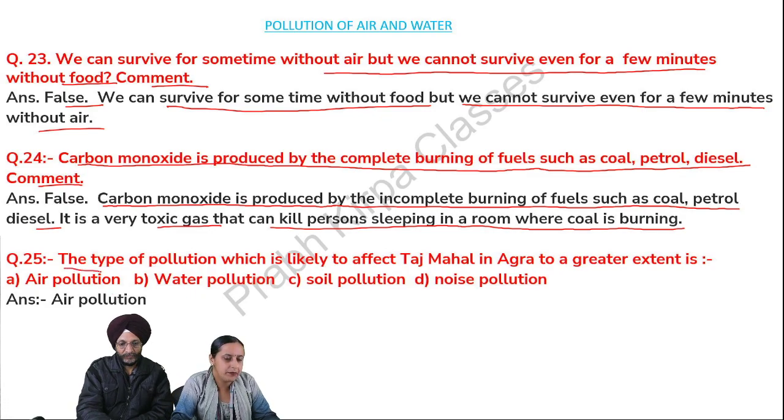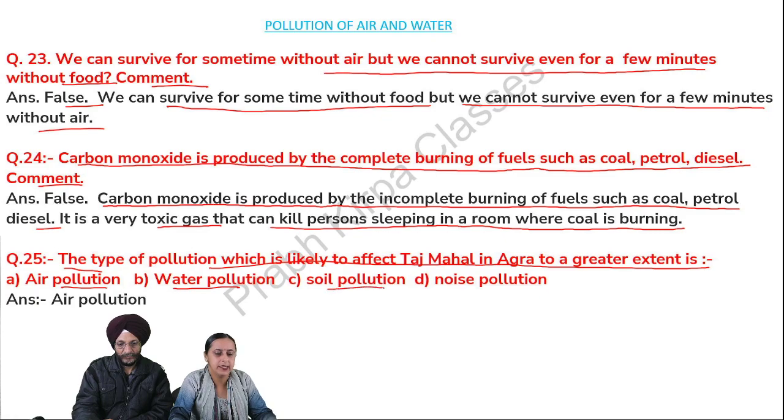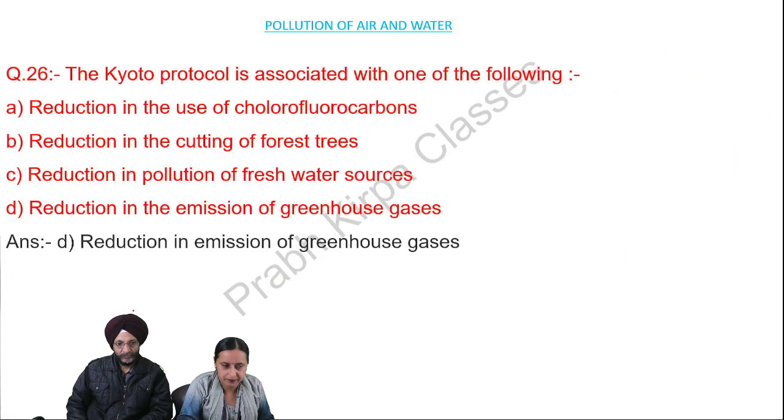Next question. The type of pollution which is likely to affect the Taj Mahal in Agra to a greater extent is: A. Air pollution, B. Water pollution, C. Soil pollution, D. Noise pollution. So the answer is air pollution.